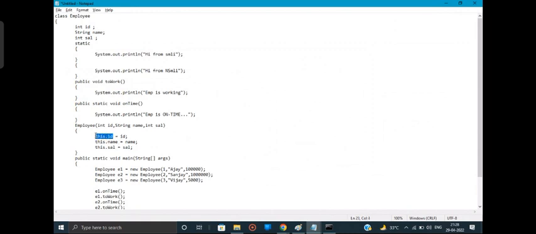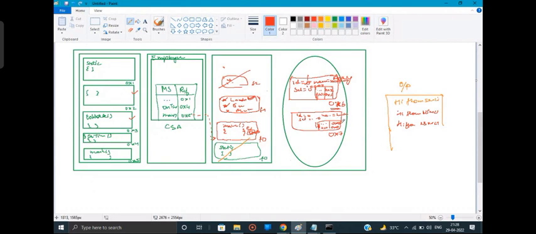Which is the current object reference? E2. The current object reference is of the second object, that is 0x7. Now this keyword is holding the object reference of the second object. So all the values will get replaced as the programmer written instructions are executed.